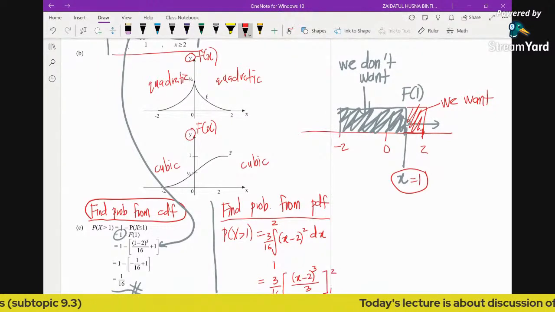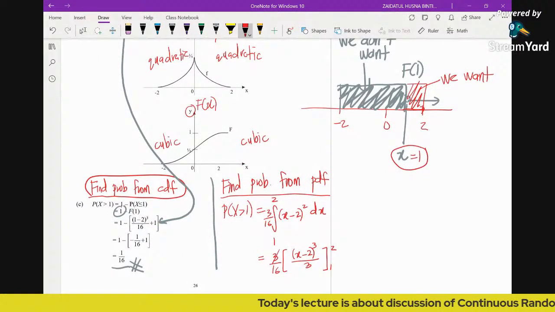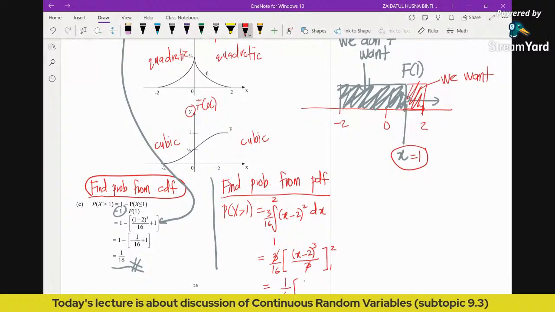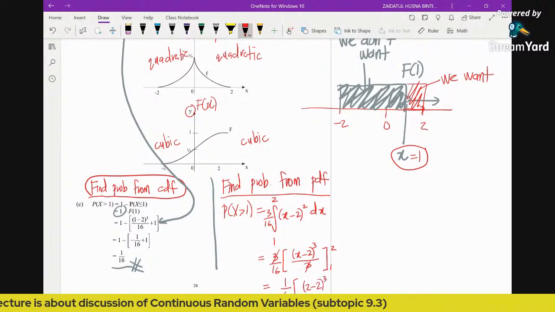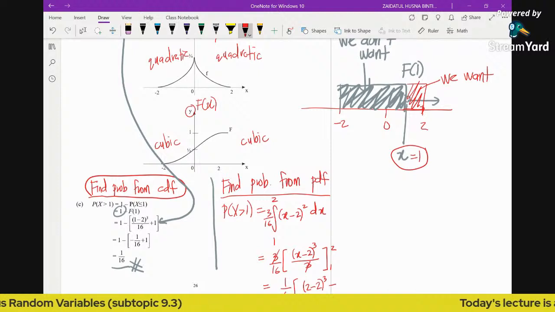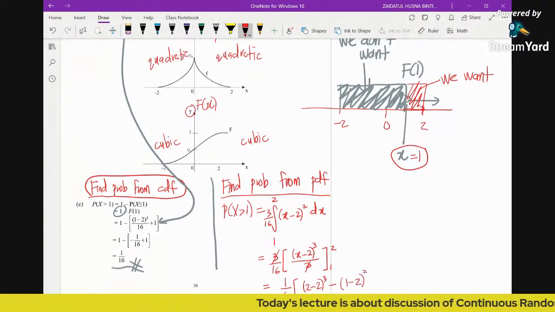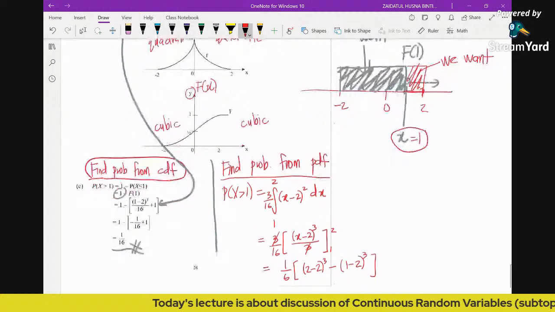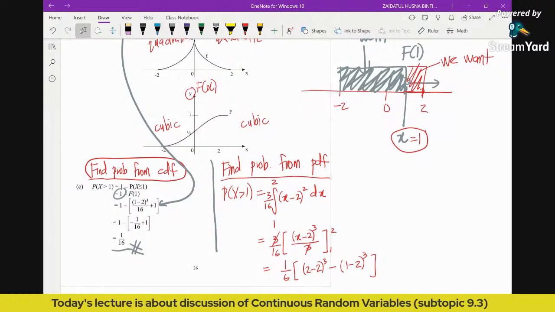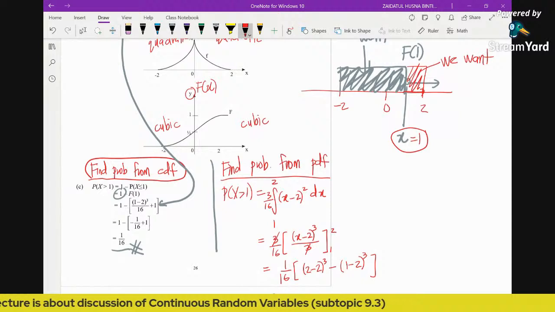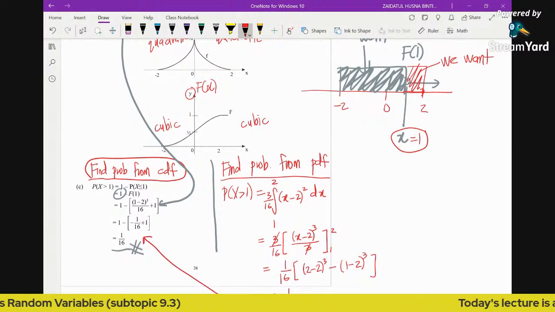Okay, so here you can cancel this one out, so you have 1 over 16. So you will have 2 minus 2 cube minus, okay, 1 minus 2 cube. So you will have 0 minus negative 1, which is 0 plus 1. So the answer would be 1 over 16, exactly equal to this one. Okay, so I hope you can see the difference, yeah?